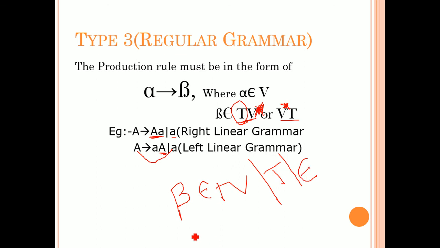Okay, similarly when we consider left linear, beta may belong to V T. The earlier one is right linear because the variables are on the right side, or terminal, or epsilon. Okay, so like that you can represent a regular grammar.